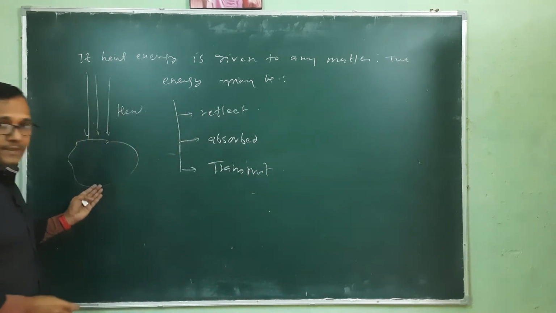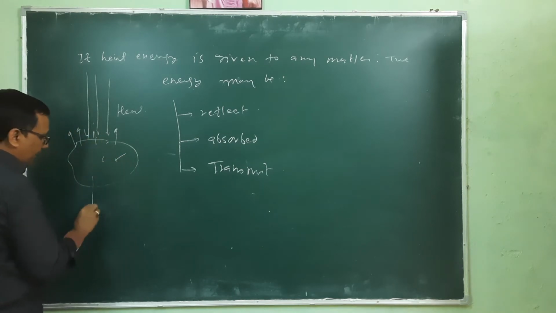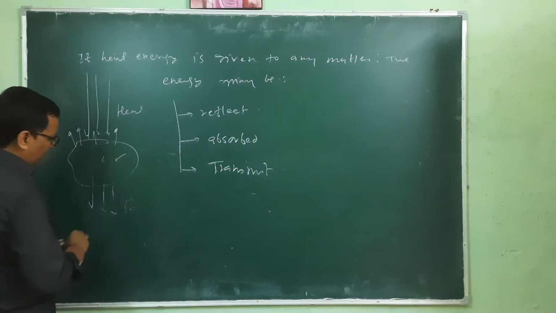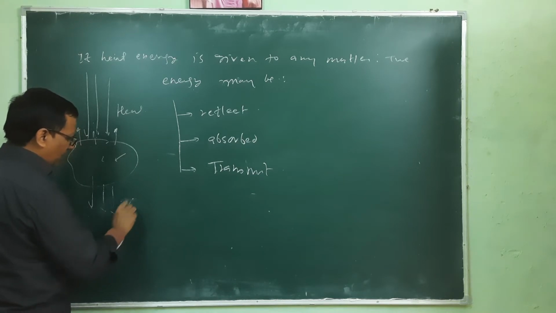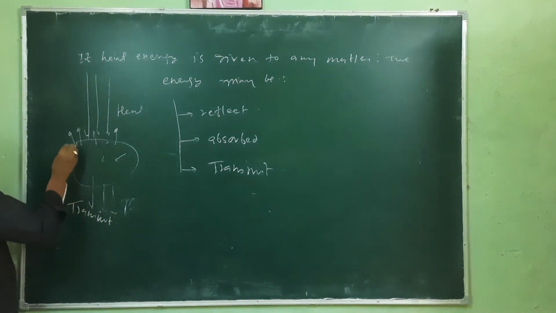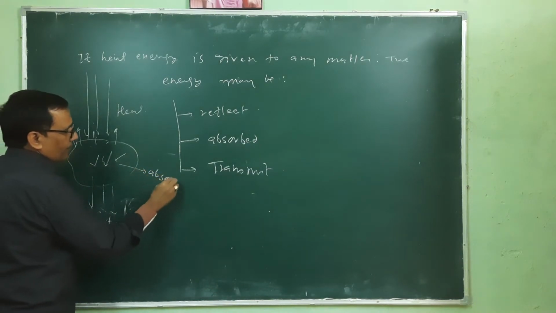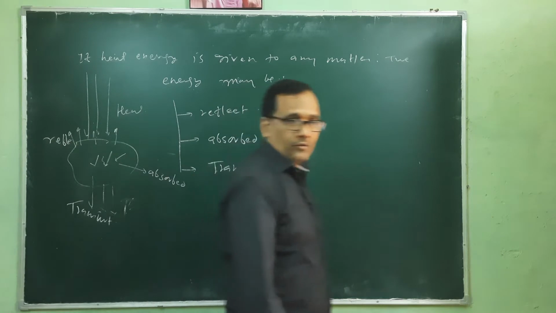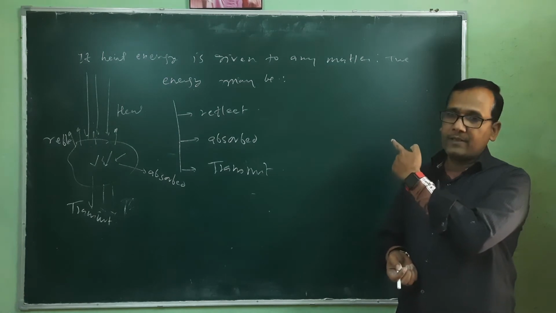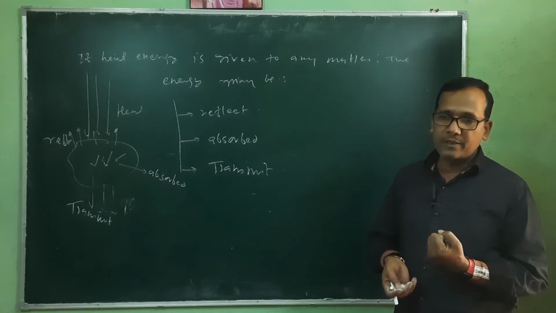So some energy can be reflected from the surface, some energy can be absorbed by the substance, and some energy can be transmitted. This is the transmitted part, this is reflected, and this is absorbed. So the heat energy given to a material can be used by that material through these three phenomena. Some energy the matter can reflect, some energy it can absorb, depending on the nature of the material.